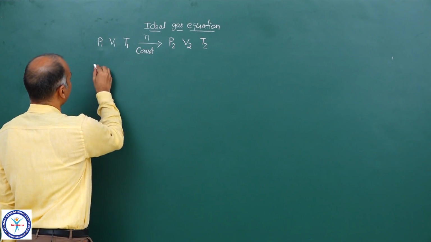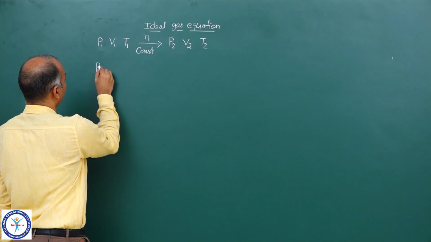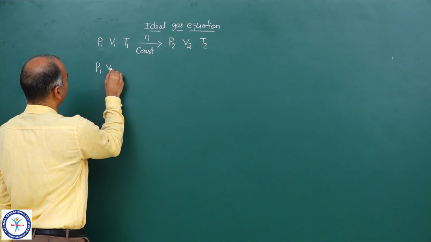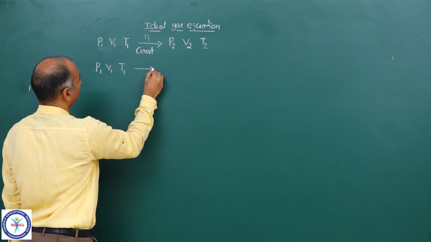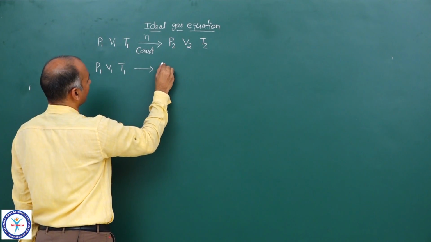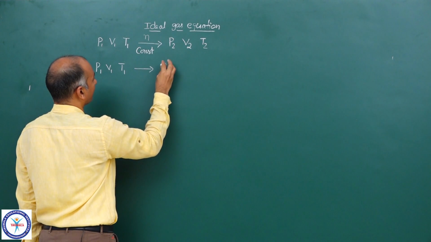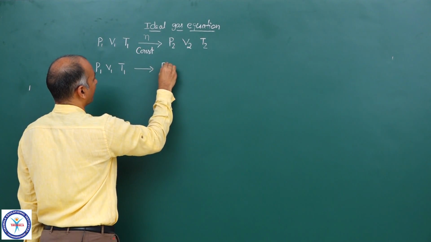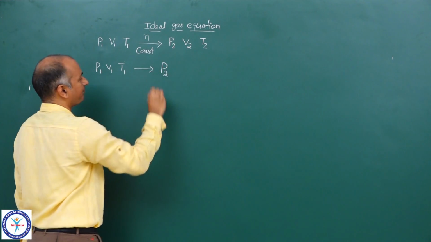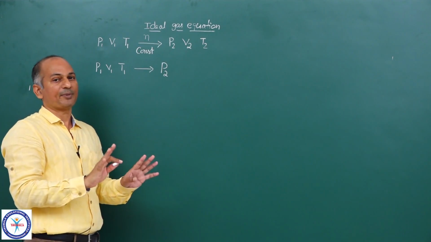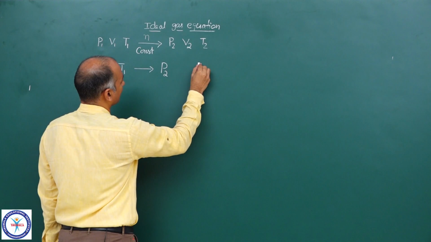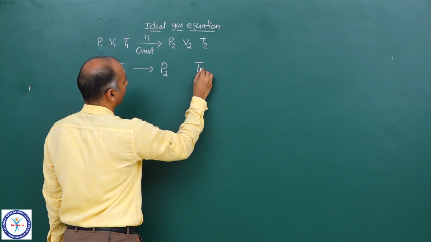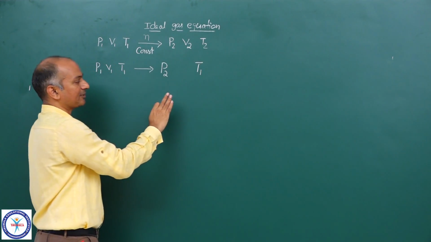So first I am changing this state P1, V1 and T1. In the first step, I am changing P1 into P2. Whatever the final pressure is, that is P2. So I have changed the pressure to the required pressure, but I have kept the temperature constant. So T1 remains T1 in the first step.